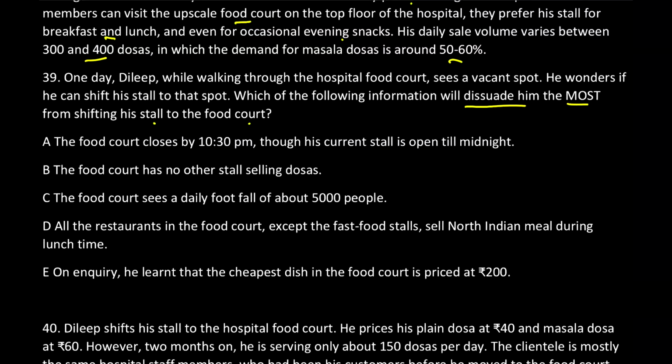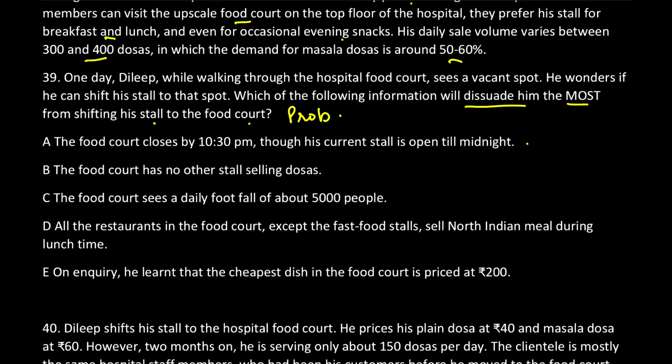So let us check all the options. Option one: the food court closes by 10:30 p.m., though his current stall is open till midnight. Is this an advantage of the food court or a disadvantage? Of course, a disadvantage. And what am I looking for? Please identify the problem here. The problem is that I don't want to move to the food court. What I have to find out is what the problems are with moving to the food court. So option A highlights a problem, and it is still on my waiting list.